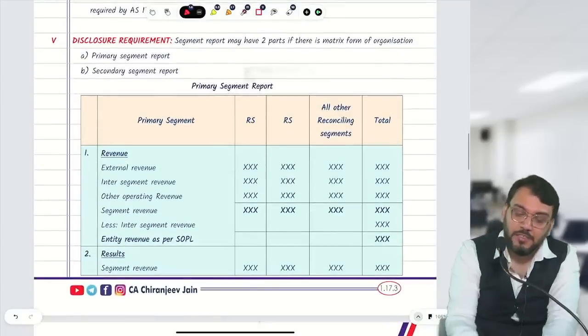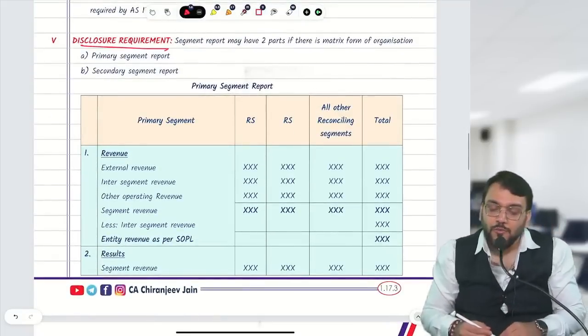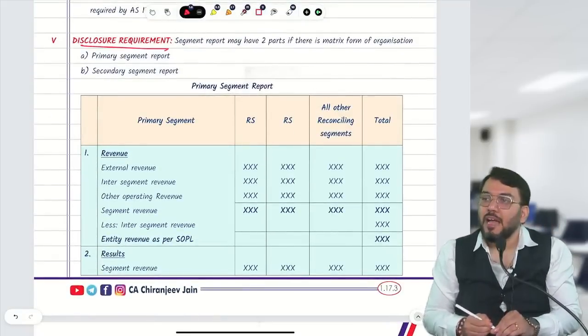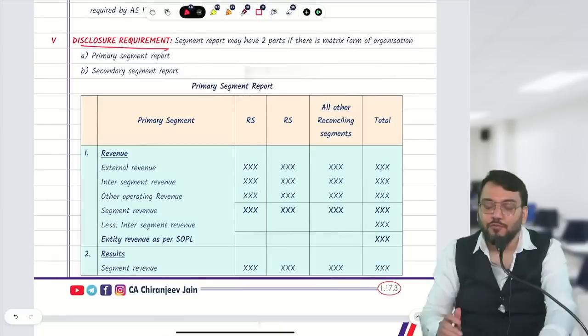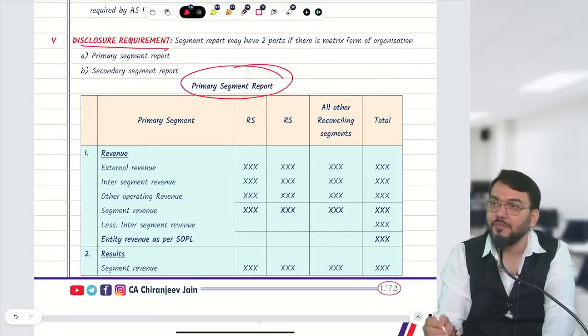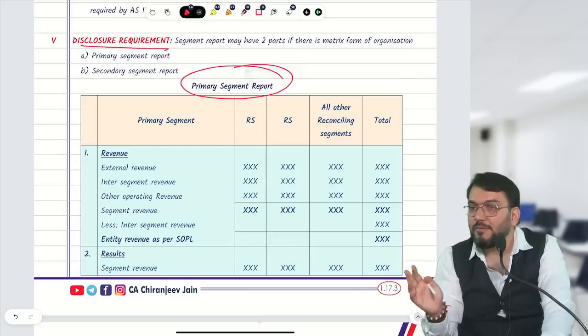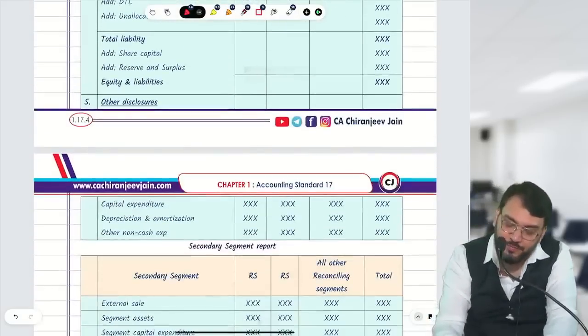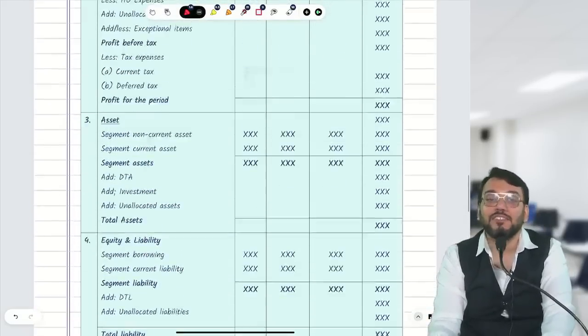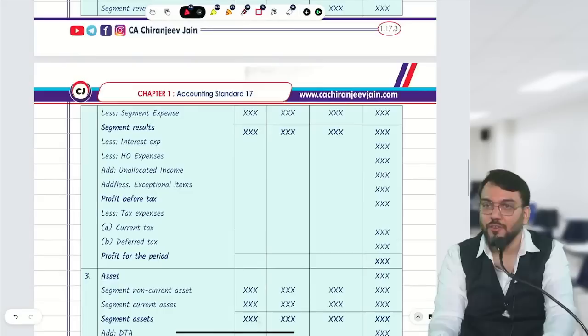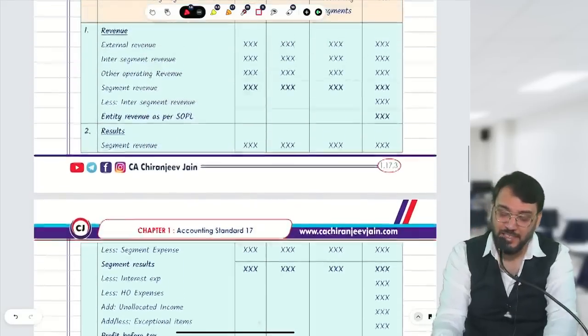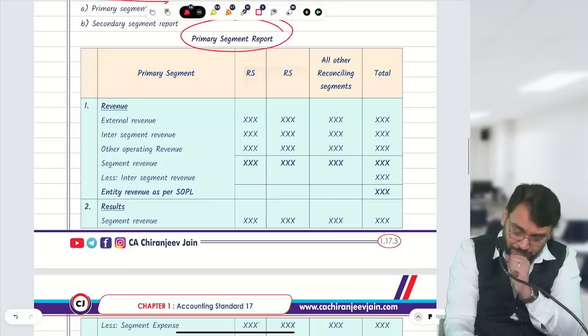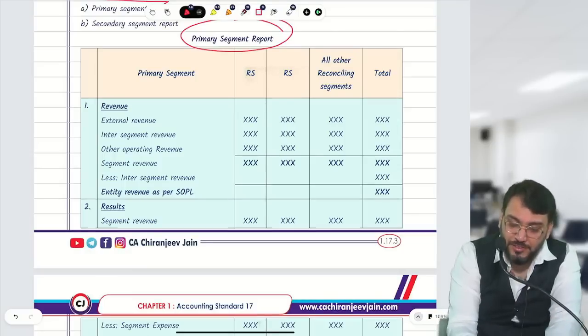Second, disclosure requirement. For disclosure requirement, I have already said primary and secondary. For primary, how many information? 7. For secondary, how many information? 3. So what are those 7 information that we need to understand? For primary, we should disclose first segment revenue.